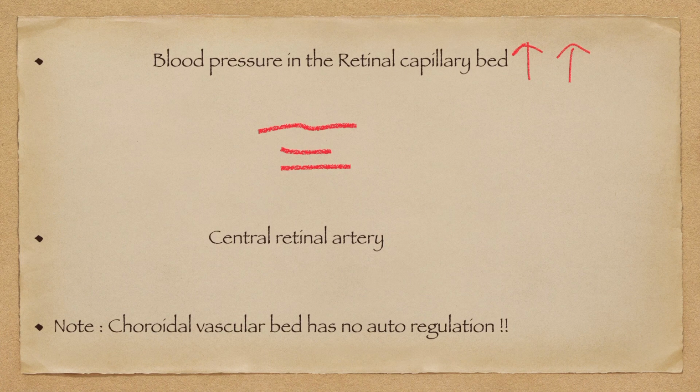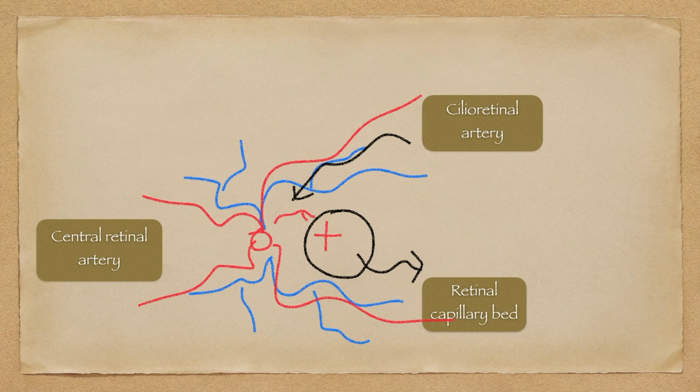When there is a sudden stoppage of blood flow by a thrombus in the central retinal vein, the blood pressure in the entire retinal capillary bed transiently rises to the level of the central retinal artery blood pressure. The cilioretinal artery is a branch of the choroidal circulation. It enters the retina from the temporal optic disc. Its blood pressure is way less than the central retinal artery.